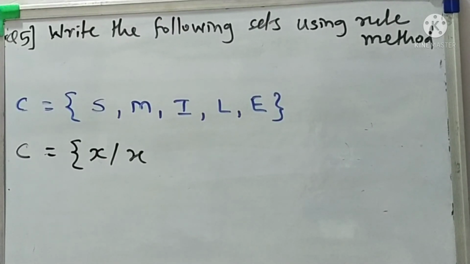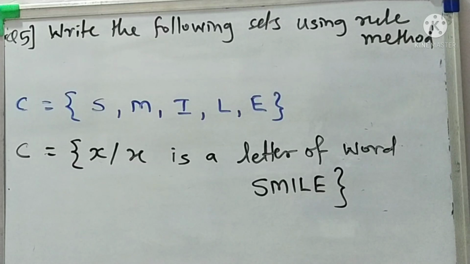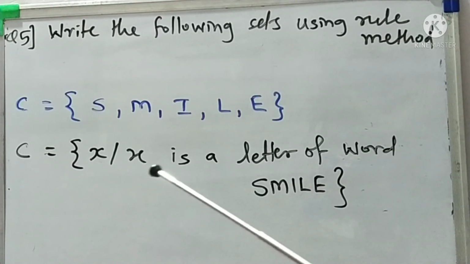Okay. So by rule method we write that set as x such that x is a letter of the word smile. So like this, for a 1 mark question, again here we have to solve these examples. The given example is in listing method and we have to convert it into rule method.